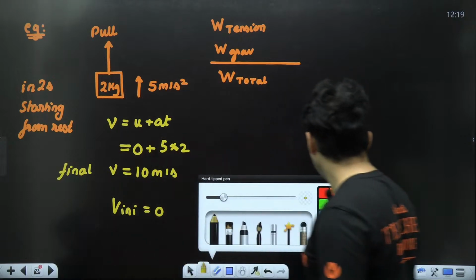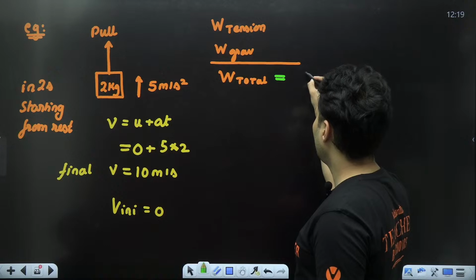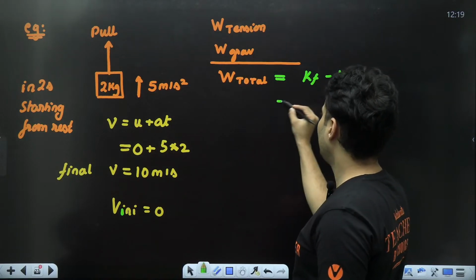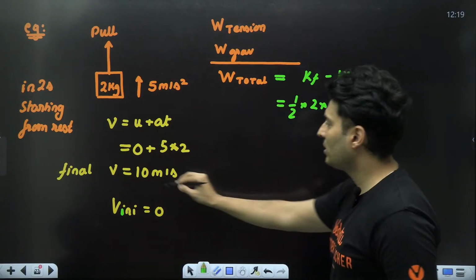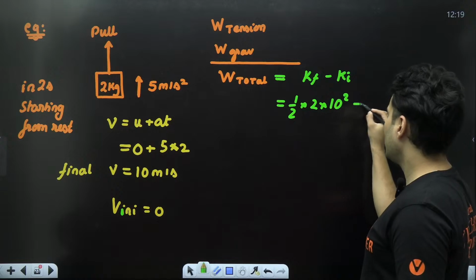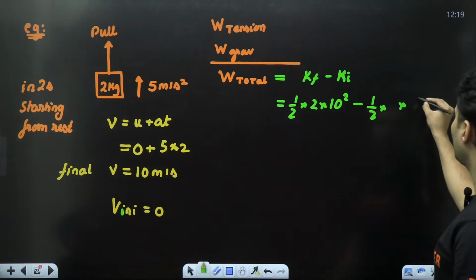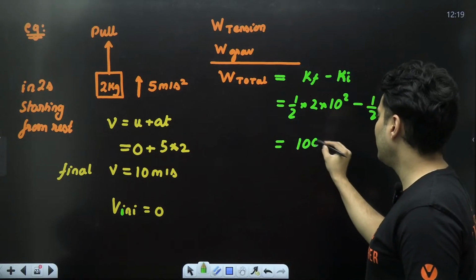So in order to find the total work done, it will be nothing but final minus initial kinetic energy. Final will be half into mass is 2, velocity was 10, initial half into mass, initial velocity was 0. So 2 cancels, 10 square is 100.